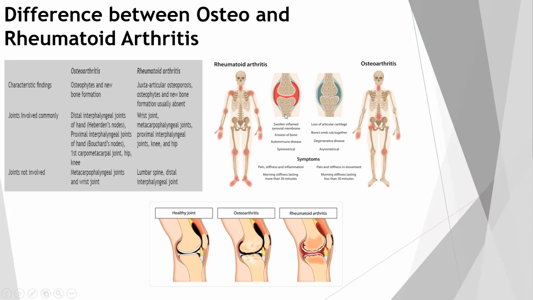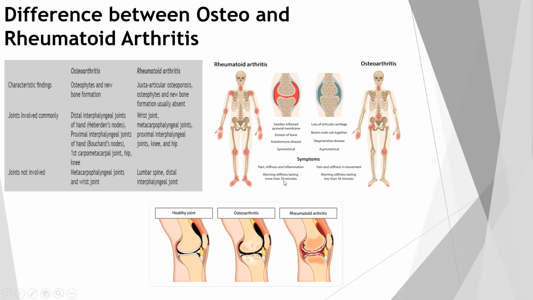In rheumatoid arthritis, symmetrical involvement of the joints is present, whereas in osteoarthritis there is asymmetrical involvement. Symptoms the patient presents with are pain, stiffness, and inflammation in rheumatoid arthritis, whereas there will be pain and stiffness on movement in osteoarthritis.